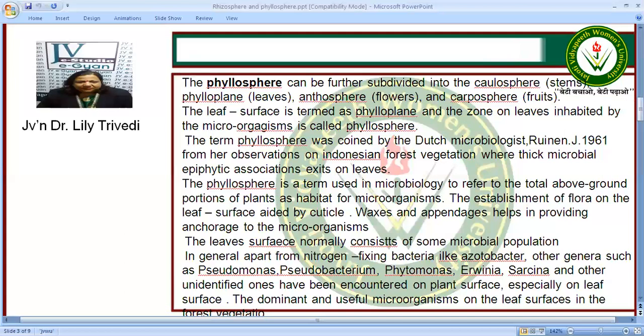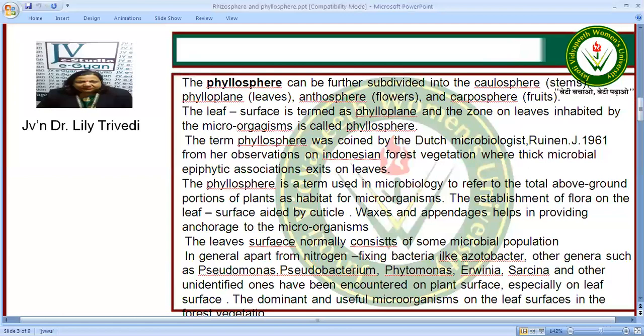The term phyllosphere was coined by Dutch microbiologist Ruinen in 1961 from her observations on the Indonesian forest vegetation, where thick microbial epiphytic associations exist on leaves. Now this term phyllosphere refers to total above ground portion of the plants as habitat for microorganisms.